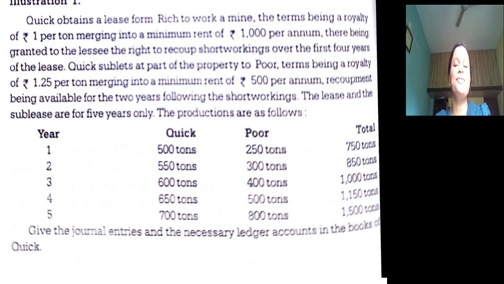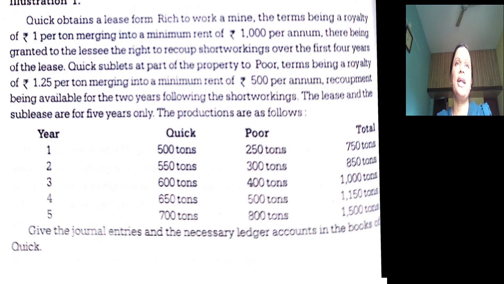Quick obtains a lease from Rich to work a mine. So it is Quick who is getting the right to make use of the mine of Rich on a lease basis. So Rich is lessor, Quick is lessee. The terms being royalty of ₹1 per ton and minimum rent of ₹1,000 per annum. So the main lease agreement says that the lessee needs to pay 1 per ton as royalty, and the minimum rent per annum is ₹1,000. And the lessee has got the right to recoup short working over the first 4 years only.